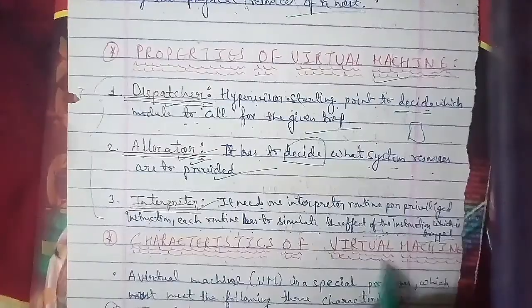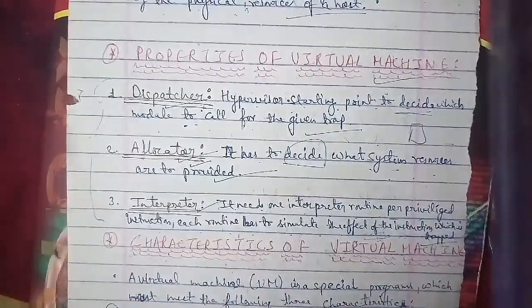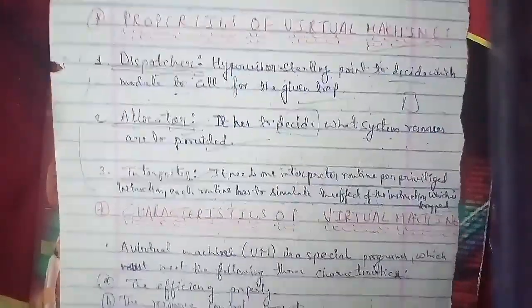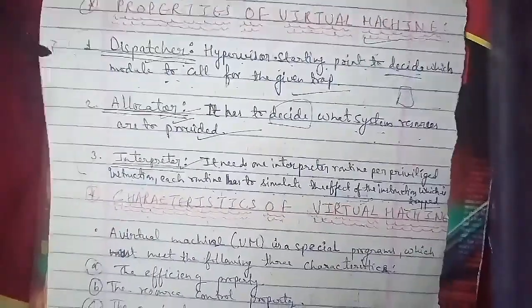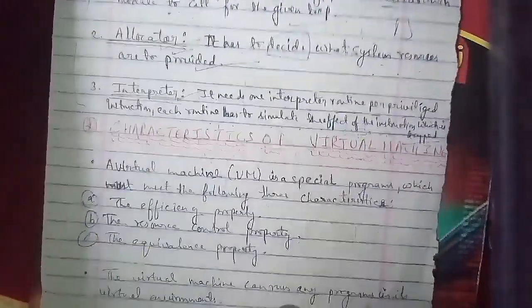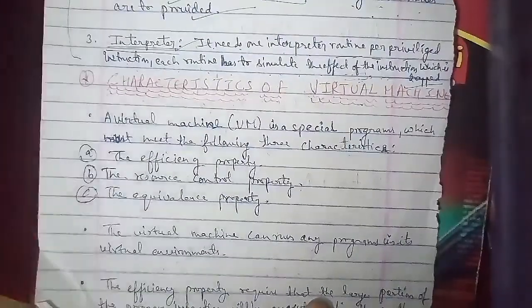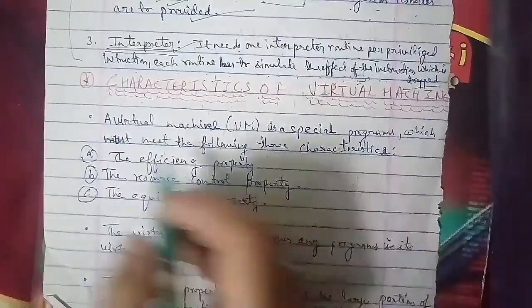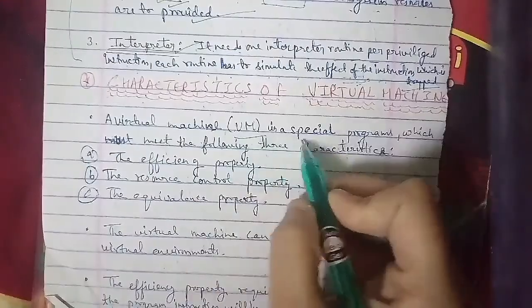This is the characteristics of virtual machine. A virtual machine, that is VM, is a special program which has the following three characteristics. These are the three main focus characteristics of the virtual machine. The first is the efficiency property. This is the first characteristic.